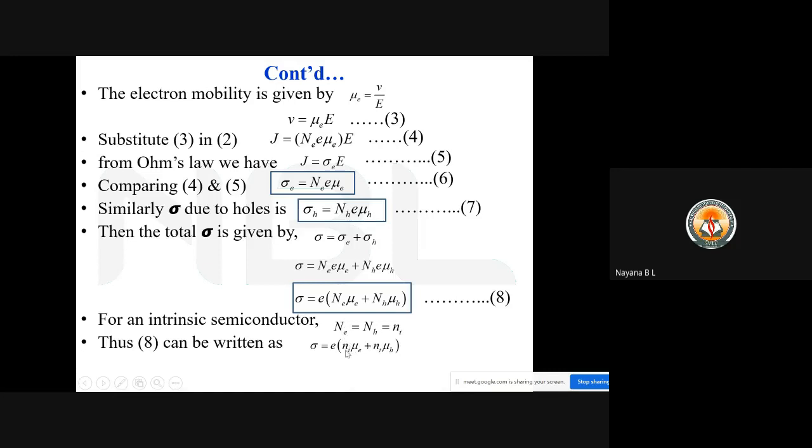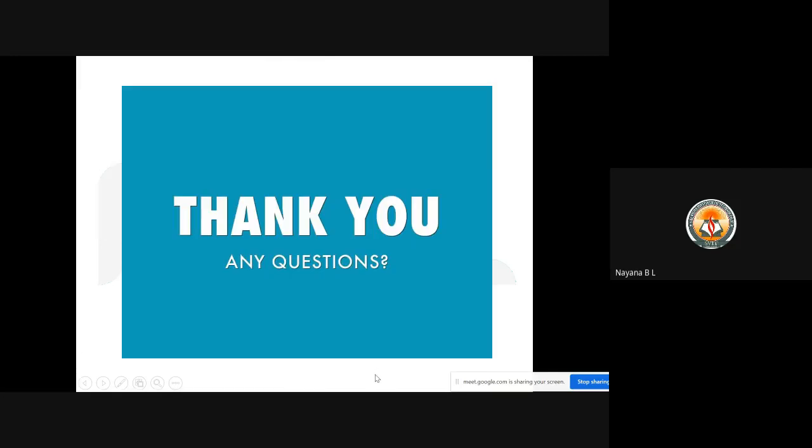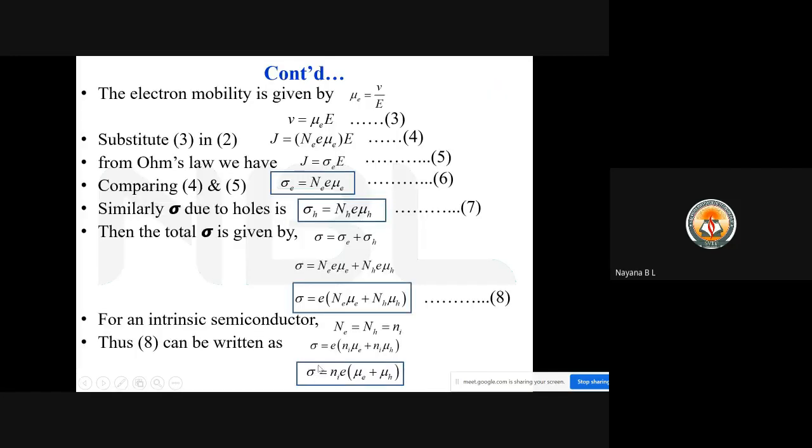After substituting, we can take N_i common. Next step, sigma equals N_i e into mu_e plus mu_h. So the equation, sigma equals N_i e (mu_e plus mu_h), represents the conductivity of a semiconductor in an intrinsic semiconductor.